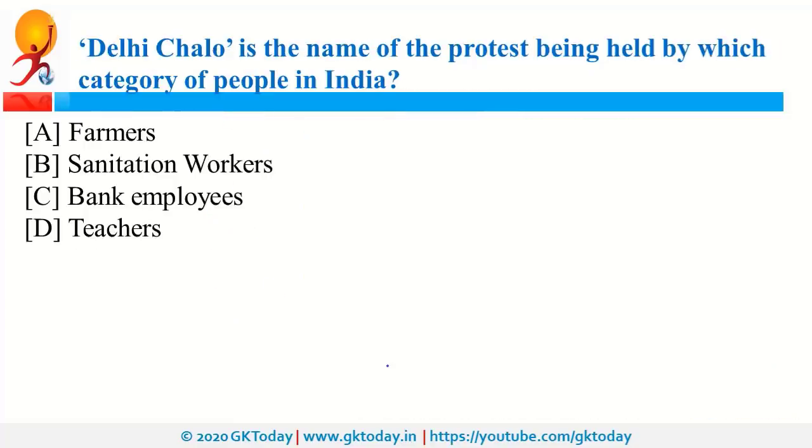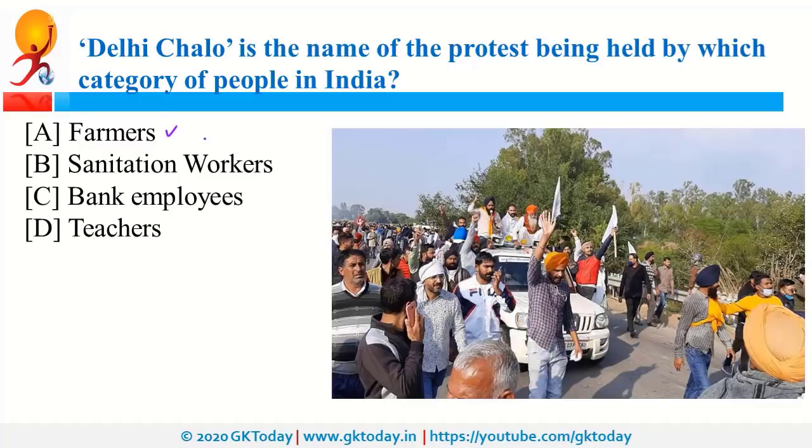Dilli Chalo is the name of protest being held by which category of people in India? So, it is related to farmers' protest, as farmers are protesting against the agriculture laws. In this context, there was one place which was in news and it is Nirankari ground. So it is a place of protesters and this is in Delhi.